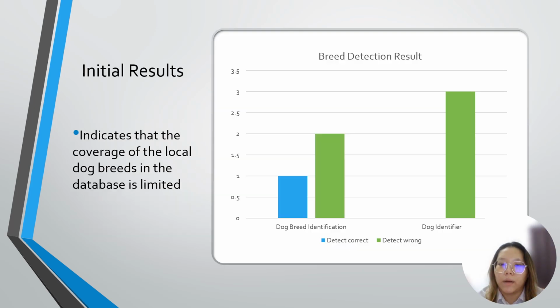Here is the bar chart that shows the results of breed detection for Japanese Chin. Dog Breed Identification correctly identified the breed once but made 2 incorrect predictions. The Dog Identifier app failed to correctly identify the Japanese Chin, with all 3 chances being incorrect. This indicates that the coverage of the local dog breeds in the database is limited.